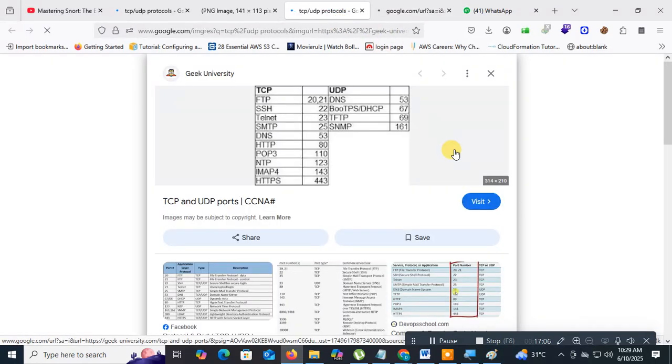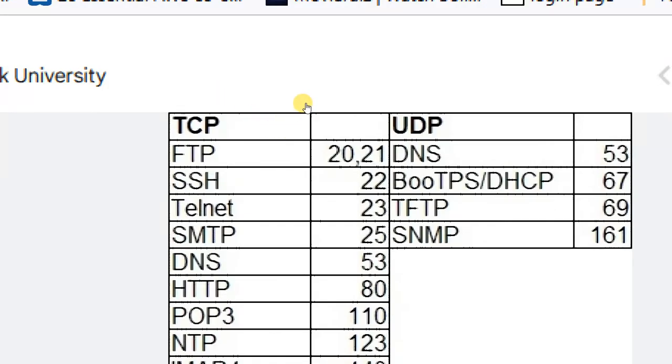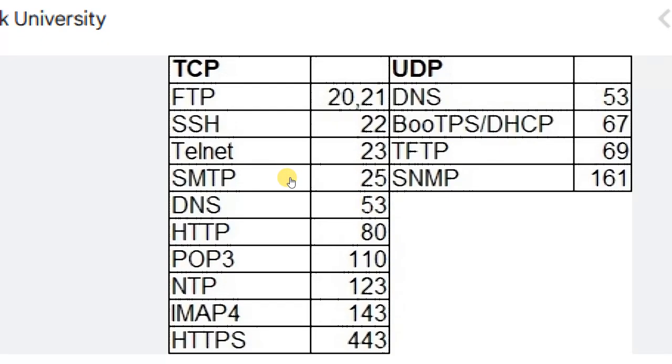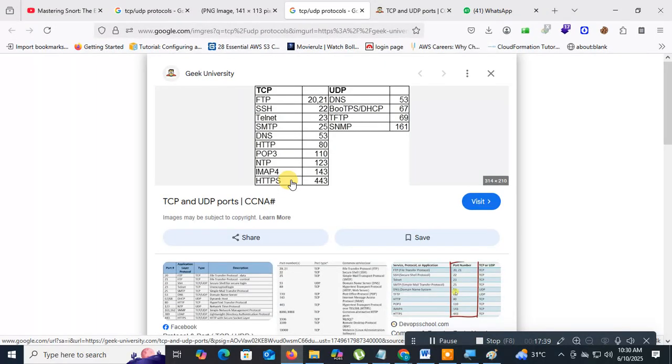See this, an example. FTP, SSH, Telnet, SMTP, HTTP, POP3, NTP, IMAP and HTTPS are what? Those are TCP protocols. Whereas DNS, DHCP, TFTP, SNMP, all these are UDP protocols. Okay, understood? Understood or not?